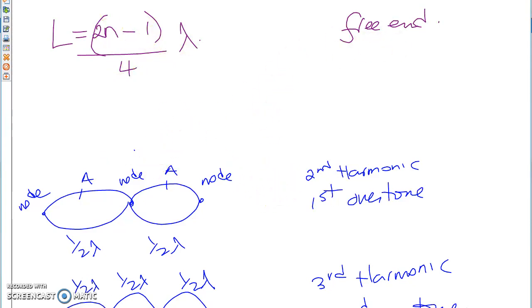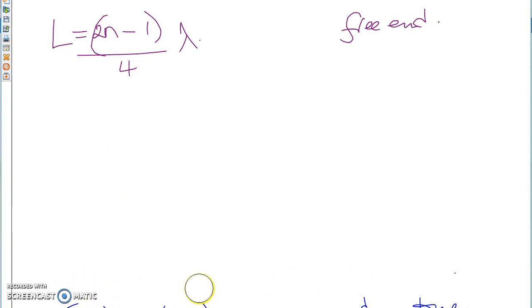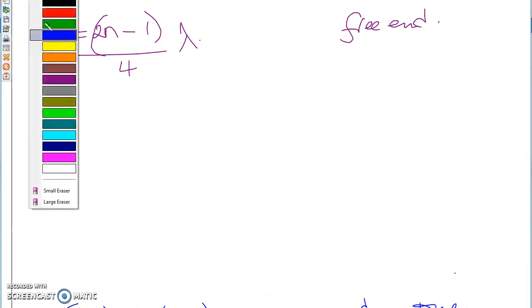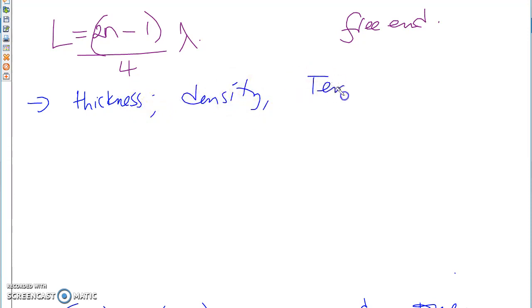We also had a couple of formulas where we looked at the thickness of a string and the velocity with which my object vibrates. What are those again? We said that the velocity of vibrations in a string, or the velocity of sound in a string, is dependent on thickness. What else? Density, tension, and something else. Diameter? I think it was diameter. Can anybody remember what those formulas were?